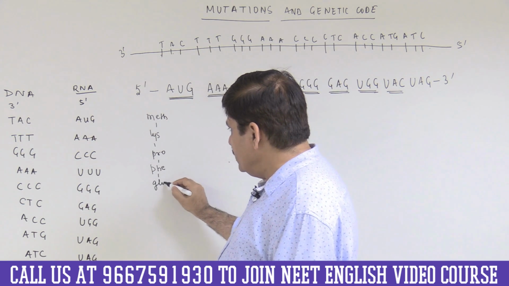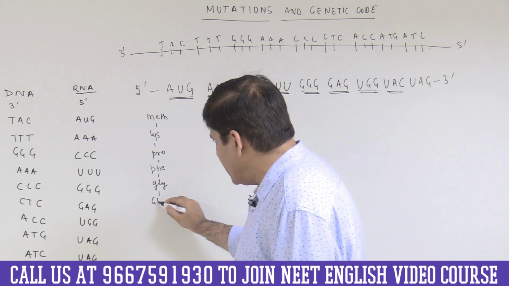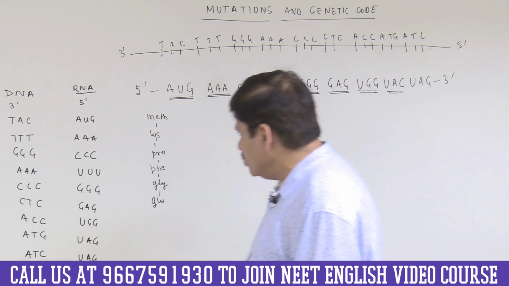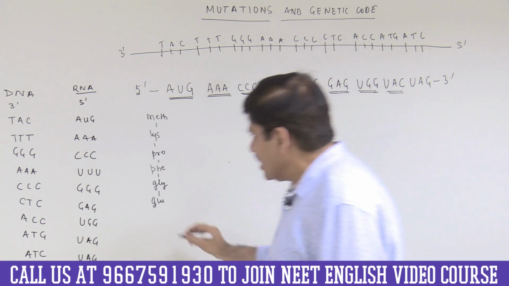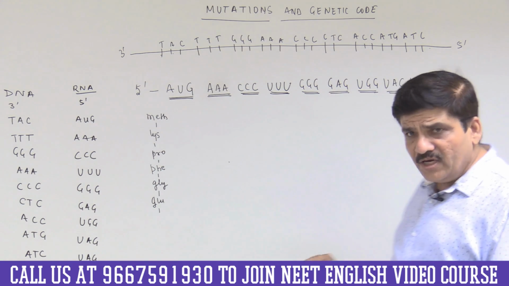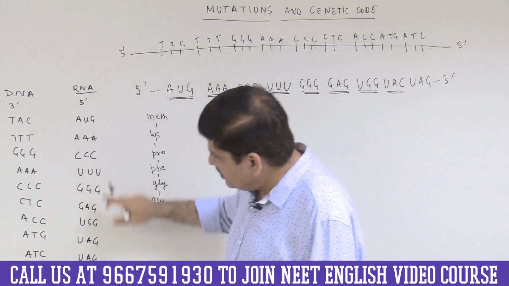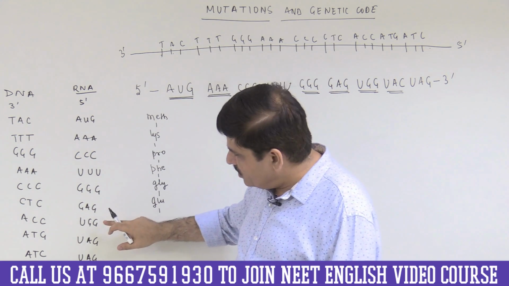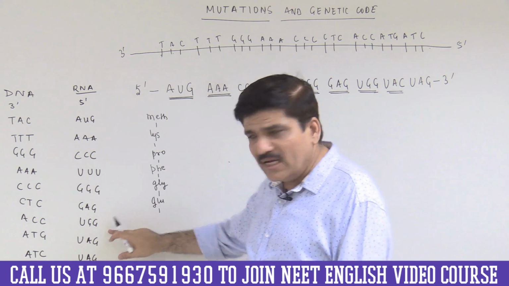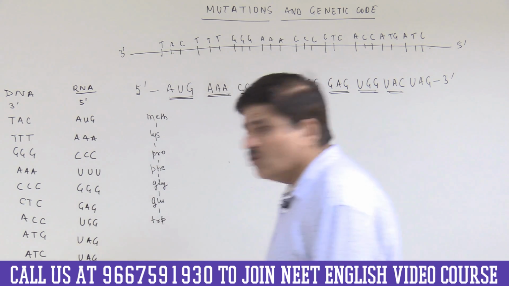We know GGG codes for glycine. GAG, if you look at your table, codes for glutamic acid. UGG, I told you specifically about this codon in that video. I showed you that apart from AUG, this is the only codon for an amino acid, and the amino acid is tryptophan.